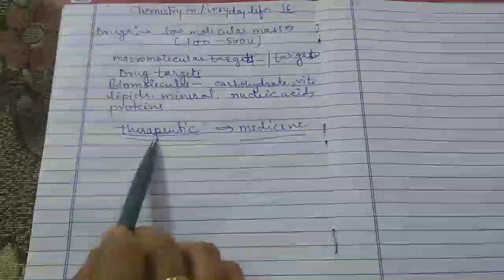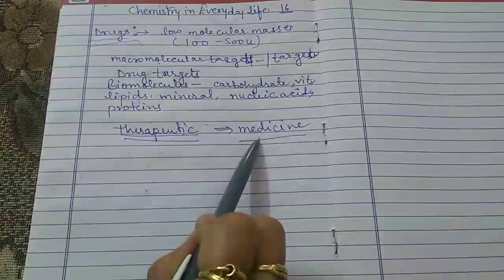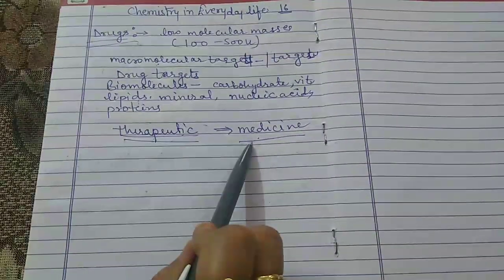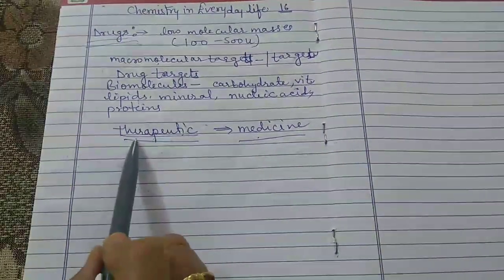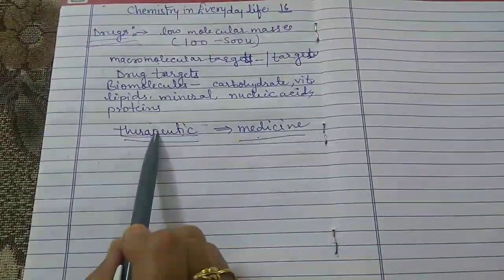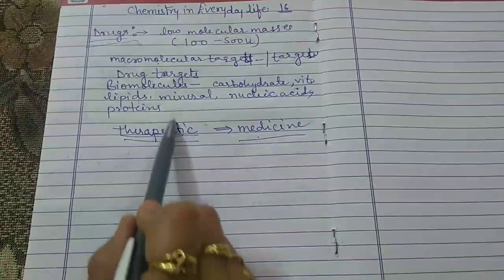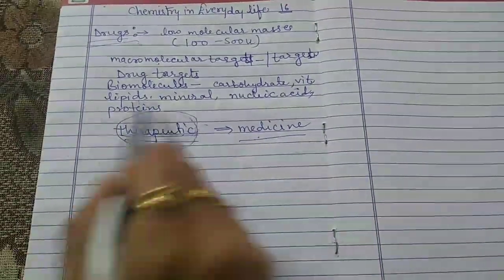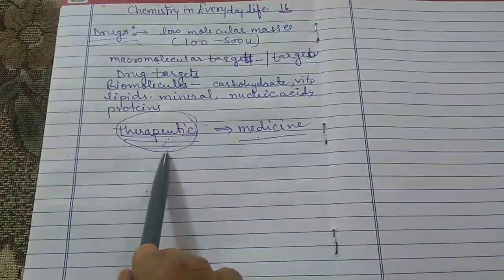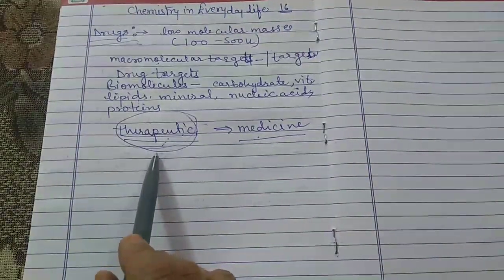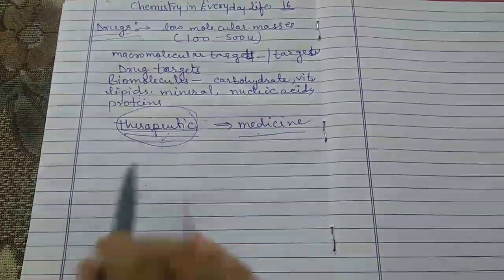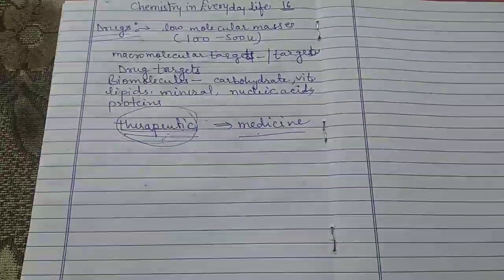When the biological response is therapeutic or useful, at that time the chemicals are called medicine. Now here we use the term therapeutic. Therapeutic is relating to the healing of disease. We can also understand it as a therapy. It is a type of therapy. These are the therapeutic purpose, therapy.